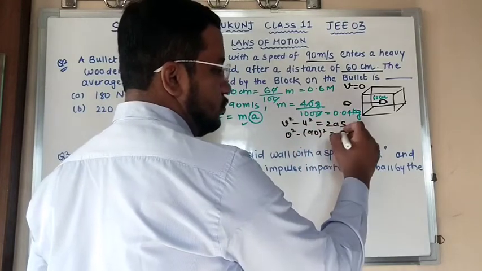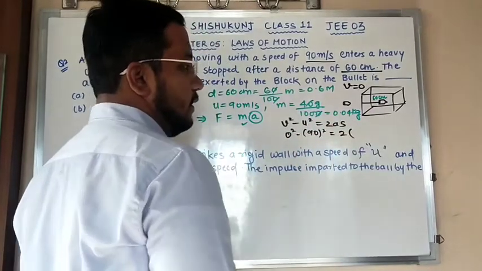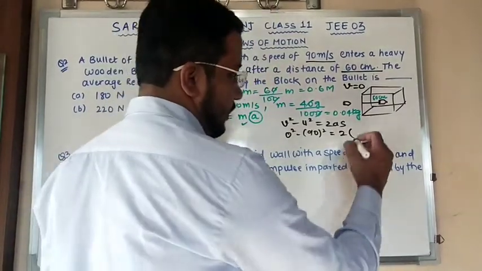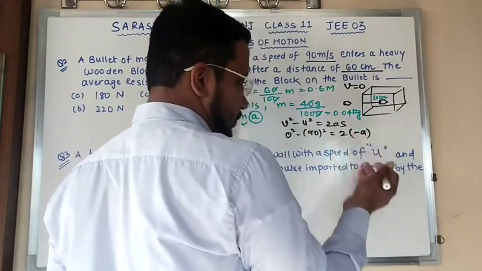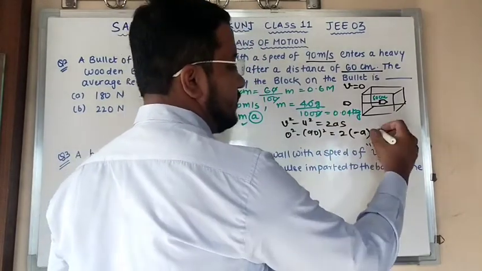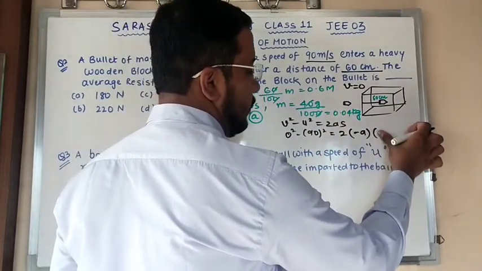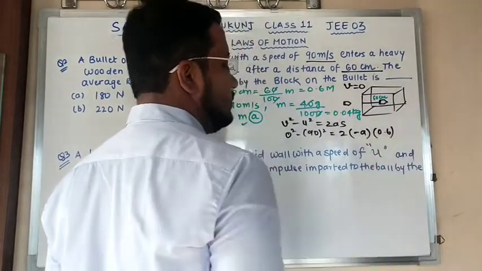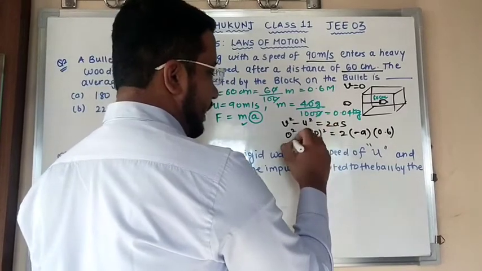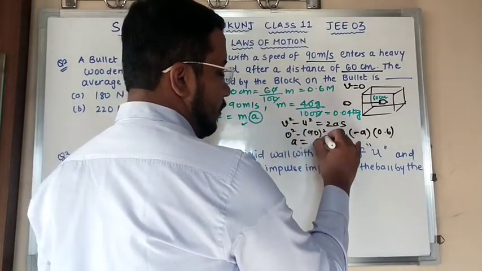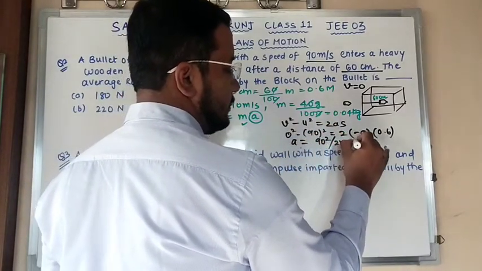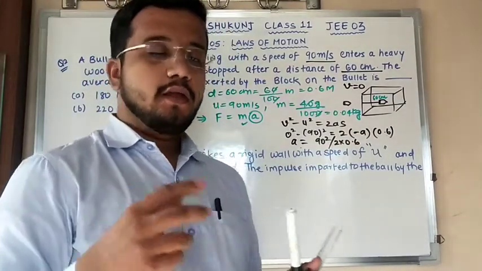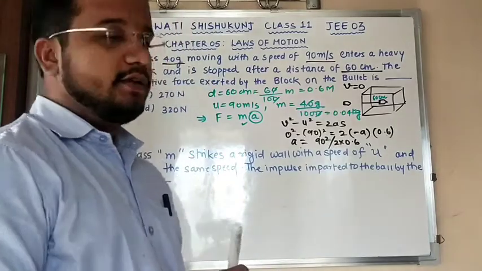That is equal to 2 into A. What is A with us? A will be acceleration or retardation. Sir, A will be retardation. Very good, so it will be minus A, more rightly. And S is given as 60 centimeter, but I have converted it into meter, that is 0.6 meters. Still this clear? Out of this you can calculate A. A is equal to 90 square divided by 2 into 0.6. That is the acceleration.